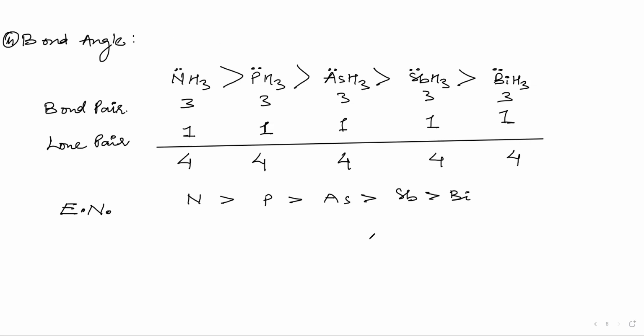Now you can also remember the bond angle. At least remember for NH3 it is 107.8. This is approximately 94. Now it has all been rounded off to the unit place. This is 92, 91, and this has not been given in your NCERT. If you want to know, it is approximately 90. But don't remember, why would you remember more things when you are not required? At least remember this, NH3.